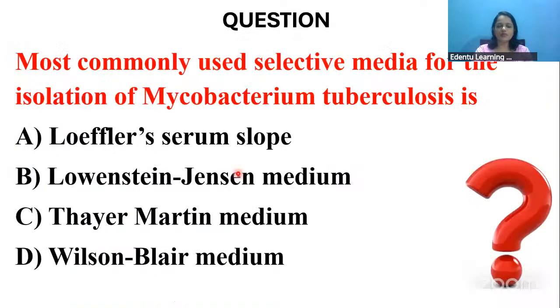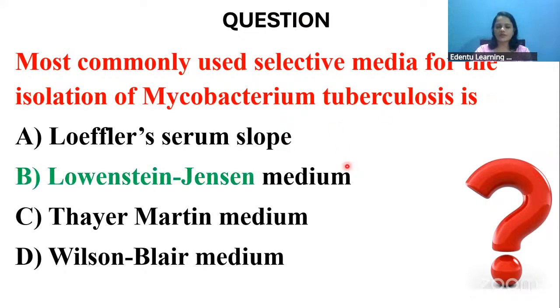Now, next question. The most commonly used selective media for the isolation of Mycobacterium tuberculosis is which one? Is it Loeffler's serum slope, Lowenstein-Jensen medium, Thayer-Martin medium, or Wilson-Blair medium? Which is the most common one that we use for the isolation of Mycobacterium tuberculosis? Yes, doctors, you are right.